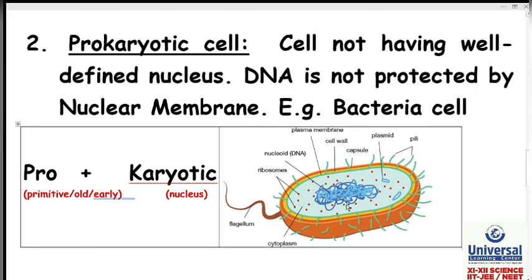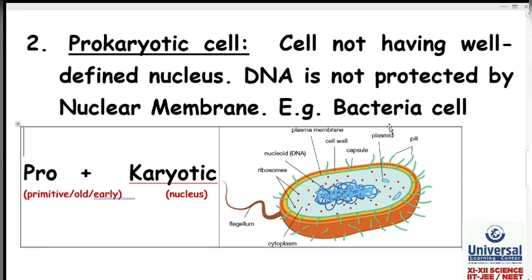But what about the DNA of prokaryotic cell? DNA is not protected by nuclear membrane. There is no nuclear membrane. That is why definition says cell not having well defined nucleus. DNA is just here without nuclear membrane, and this DNA is called nucleoid.